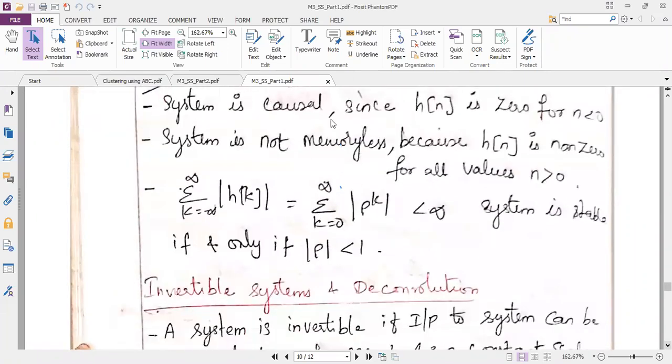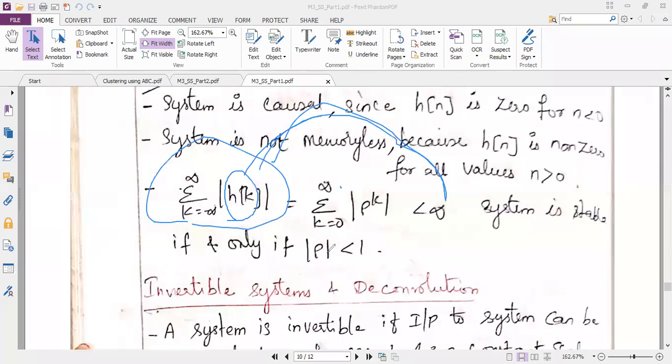So I should write the condition of stability using the formula, because I have derived the formula for stability. What does the formula say? Summation k equal to minus infinity to plus infinity, magnitude of h of k less than infinity. That is the formula I have derived under stability. So I have to now apply the h of k value from this question. From the question, my h of n is equal to rho power n u of n. So you know the importance of u of n. U of n is value 1 from 0 to infinity, so I will just neglect it when I substitute in this equation.